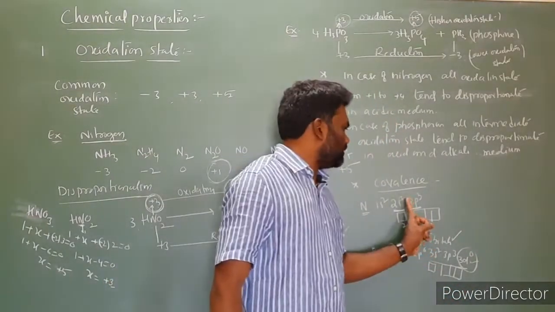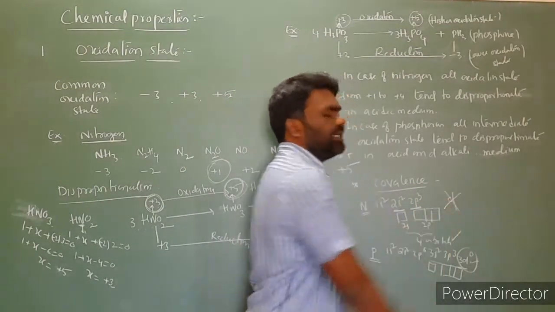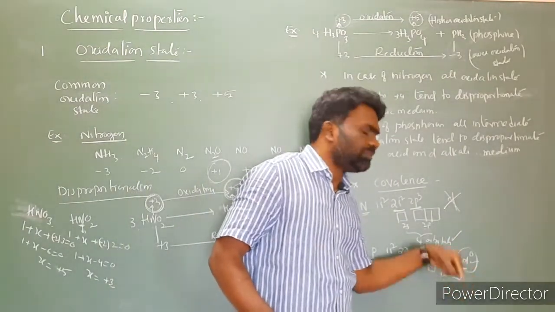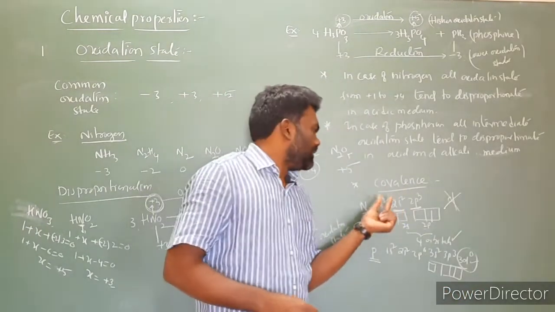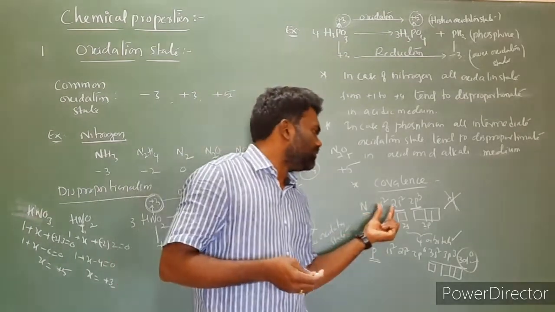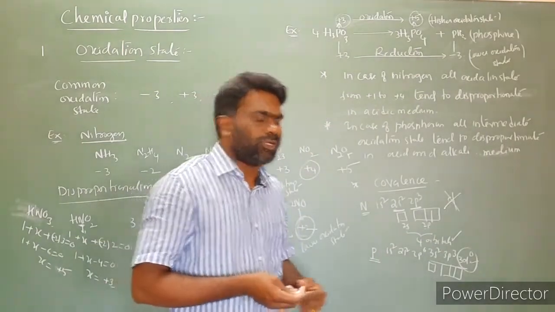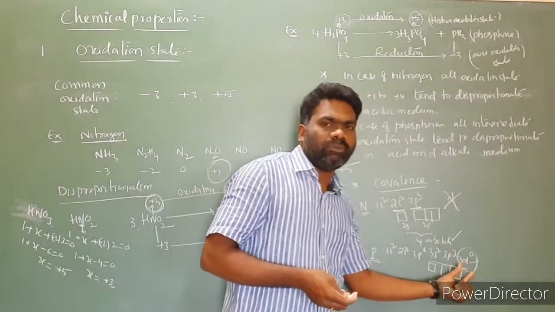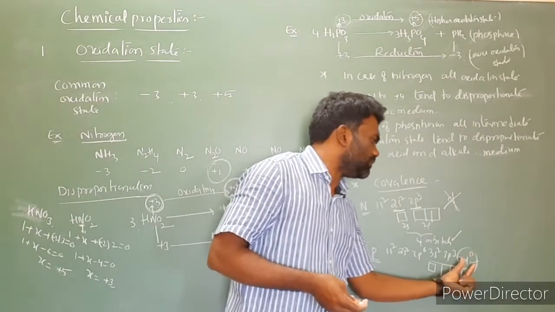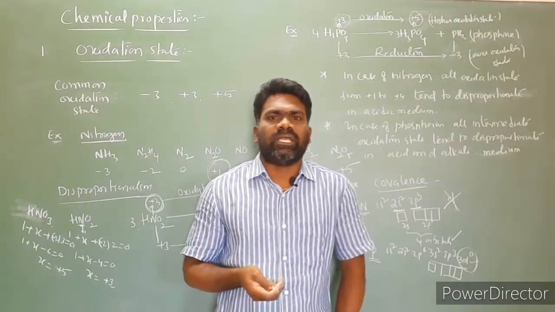In the case of nitrogen, a d orbital is not available. But in the case of other elements, d orbitals are available, and they can utilize them for bonding. Due to the lack of d orbitals in nitrogen, it cannot utilize them, so the maximum covalence of nitrogen is 4 only. But other elements can expand their covalency due to the availability of vacant d orbitals, with no electron in them.